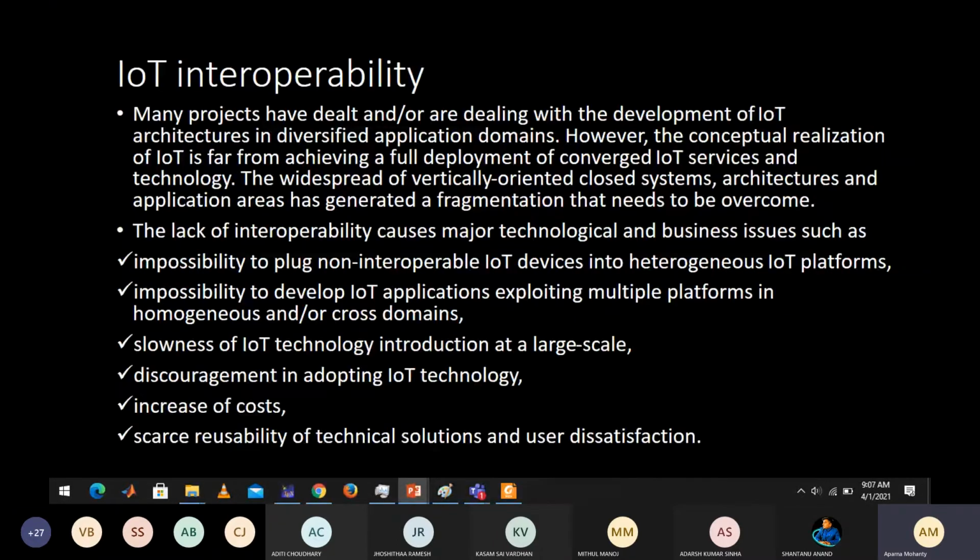Next comes what IoT interoperability is. Now you understand what IoT is. You need to interconnect various physical and virtual devices. Virtual means your clouds and so on also need to be connected to your physical devices, and all of those should work in tandem. So that's your entire IoT. The next important concept is IoT interoperability.